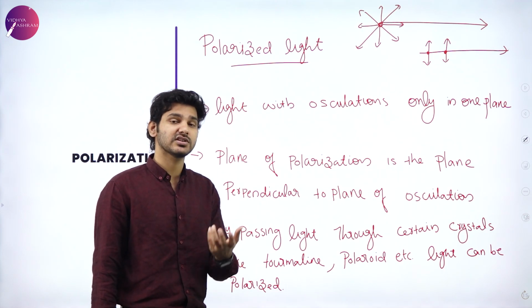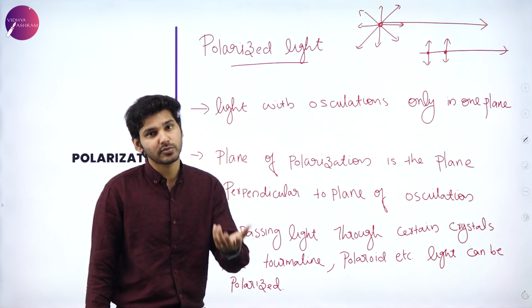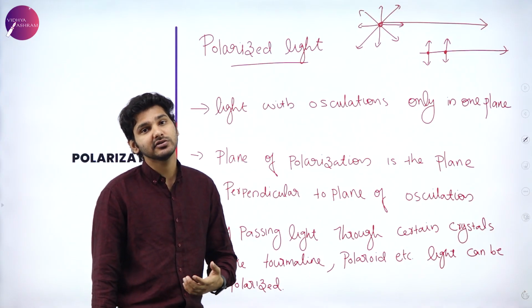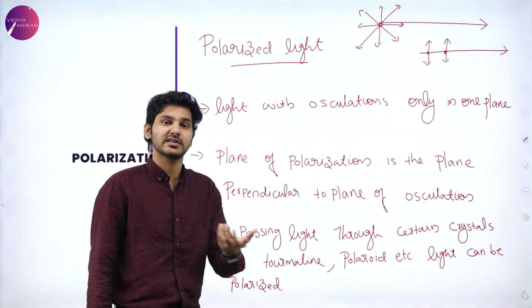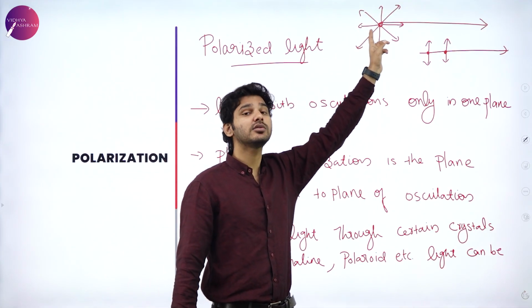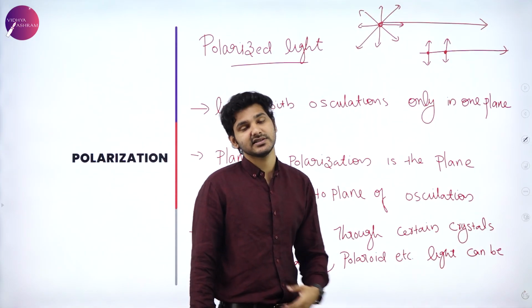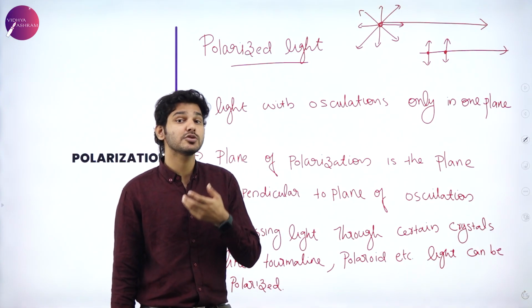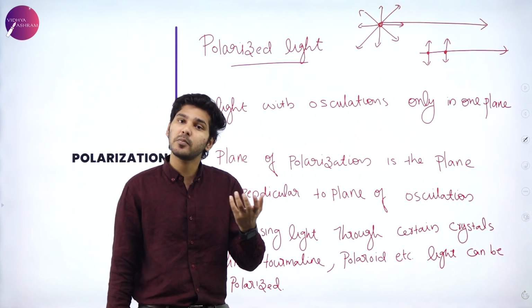For example, those crystals are tourmaline or certain prisms, or even a Polaroid can be used in order to polarize unpolarized light. The object or instrument which we use in order to polarize that light is known as a polarizer.